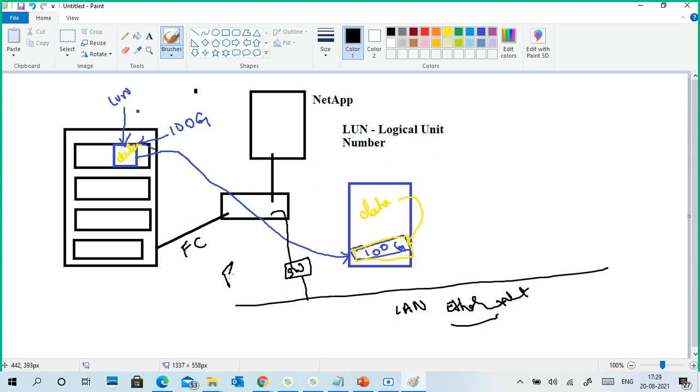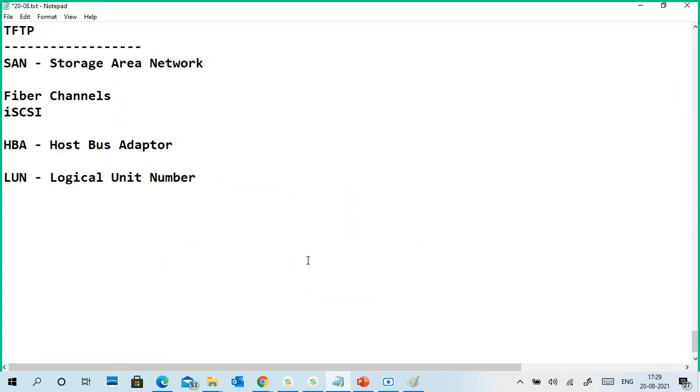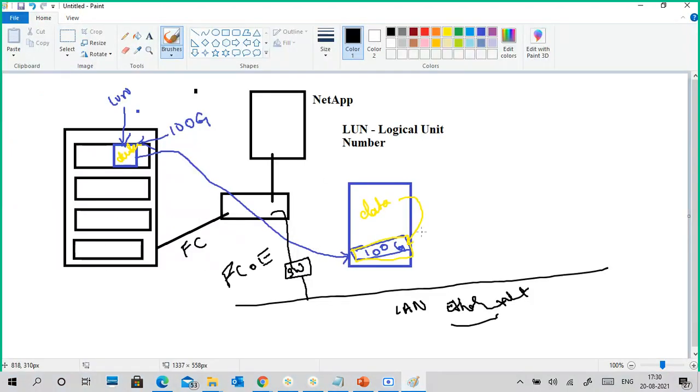That we call FCoE, Fibre Channel over Ethernet. So I will note that one also. FCoE, just like your PPPoE, same thing. It is Fibre Channel over Ethernet. That is FCoE. Okay, so this is about your things.